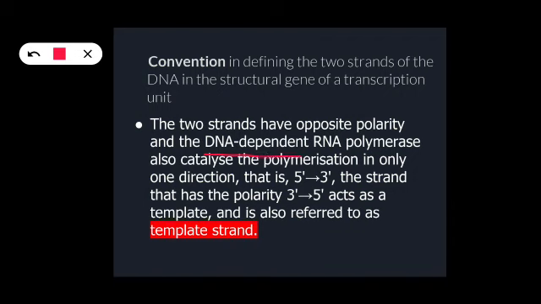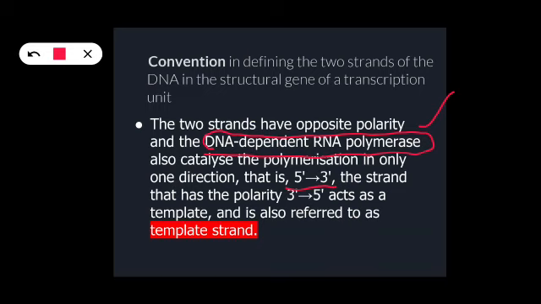There is one peculiar characteristic of this enzyme, that it catalyzes the polymerization only in the 5 prime to 3 prime direction. So the strand which has the opposite polarity will only act as a template. That's why it is referred to as the template strand.